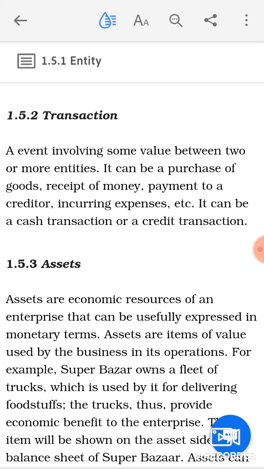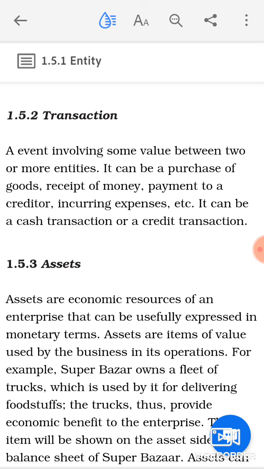Like rent paid. Here the transaction takes place between one entity, the landlord, and the second entity, the tenant. So whenever any event takes place between two entities which has a value, it is known as a transaction.